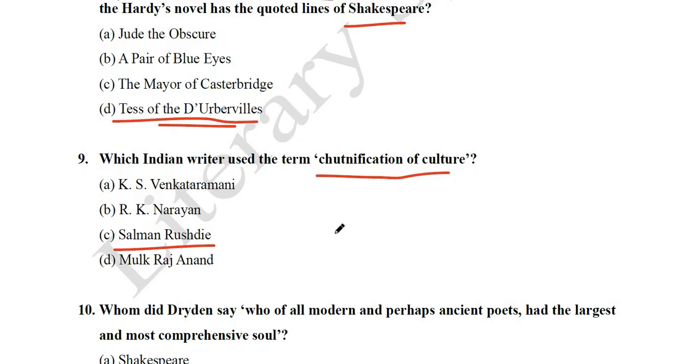So don't be confused that English literature is just the literature of Britain or England. No, in English literature you need to study American literature as well as Indian literature. There are two Indian texts, The Shadow Lines and The Guide, prescribed in your syllabus. So from there we get the idea that Indian writers will definitely be asked. Not only that, in previous years also they have been asked.